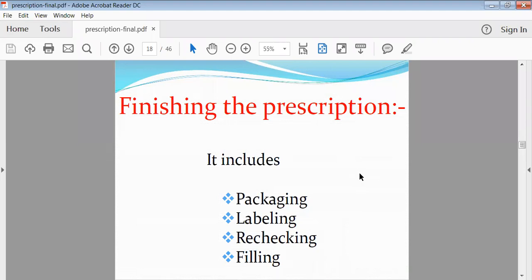That file is very important during inspection of the shop, and it is also helpful for the next visit of that patient, and for the accounting of the shop. Suppose you have attached the prescription in the file, then in one month you can know how many people came, how many patients came, how many medicaments were prepared. So maintaining the record of each and every patient, that filing is important.